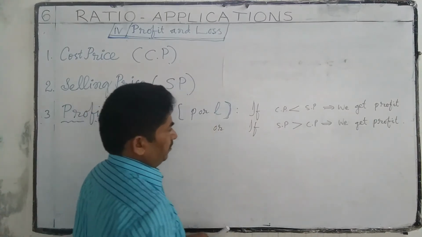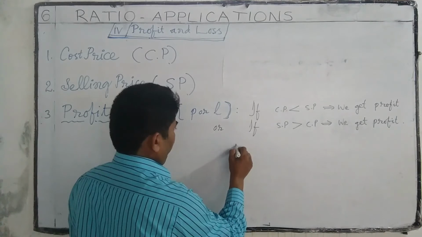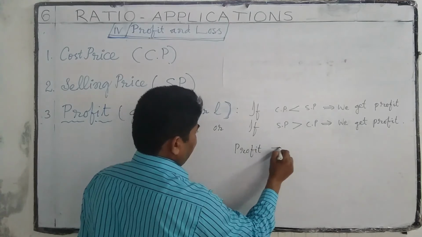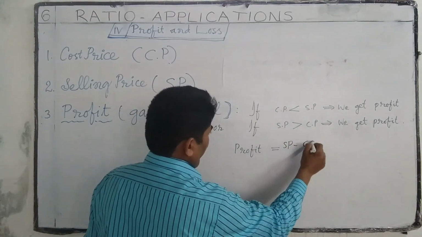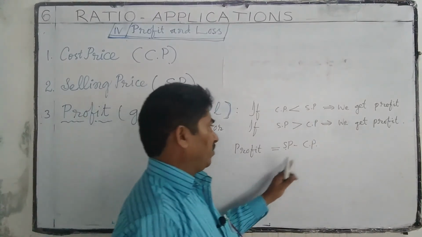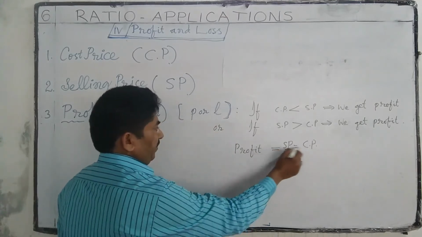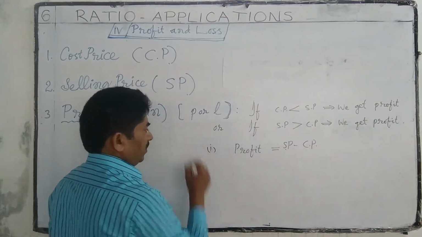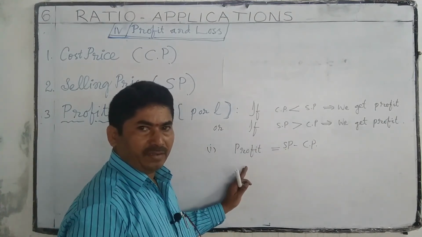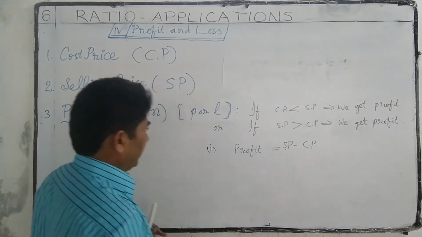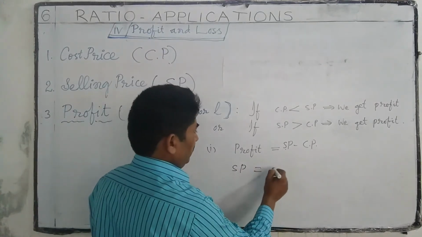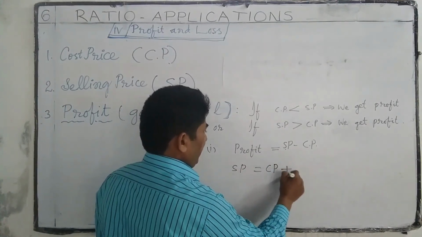Then we can find profit. Profit is equal to SP minus CP. To find the profit, we have to use this formula: selling price minus cost price. If there is a cost price and profit, then we find SP. SP is equal to CP plus profit.